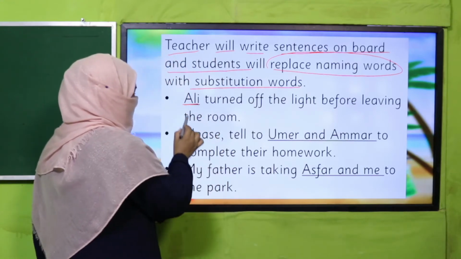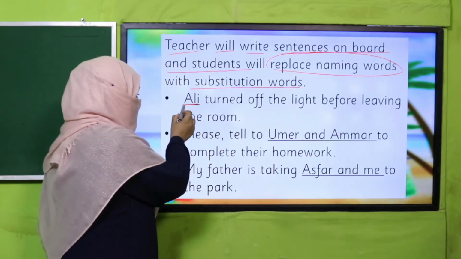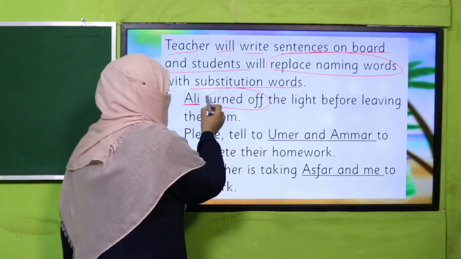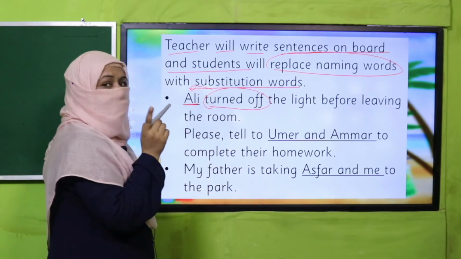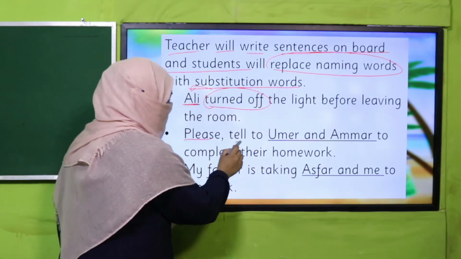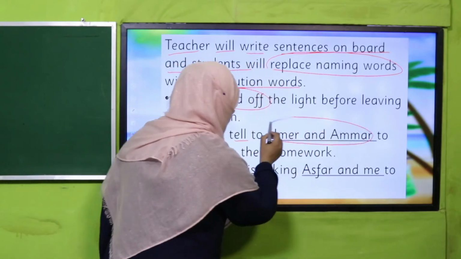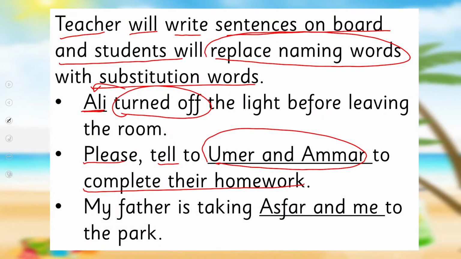Now this Ali is before the action word, that's why it will be replaced by he. Please tell Umar and Ammar to complete their homework. Now these naming words are coming after the action word, that's why they will be replaced with the objective case. Umar and Ammar are they, and they is replaced by them. Are you clear? This is how we use the objective case.